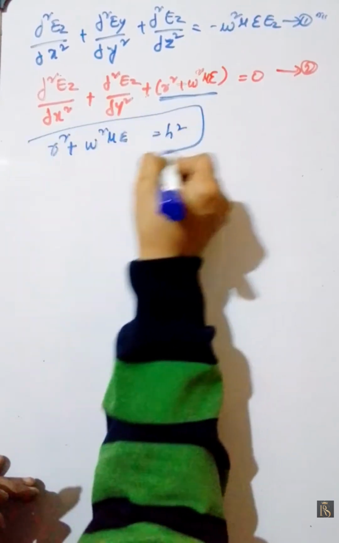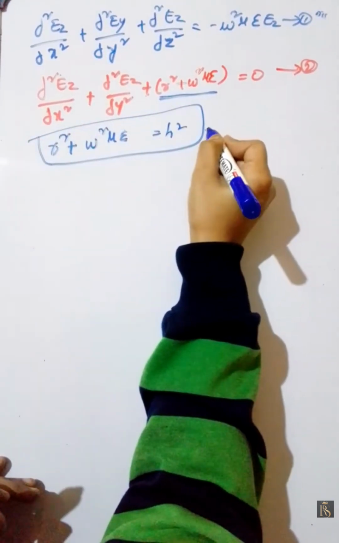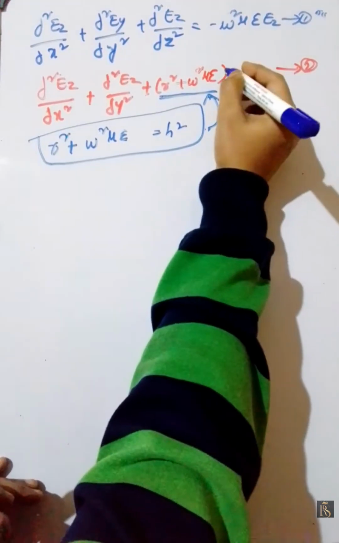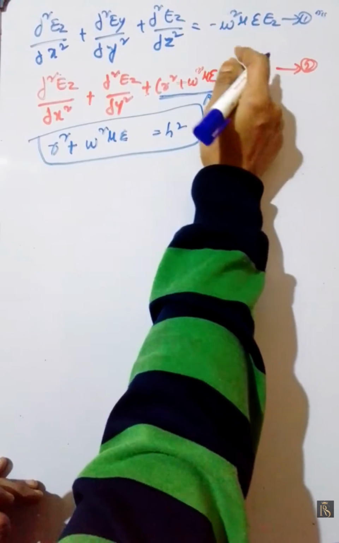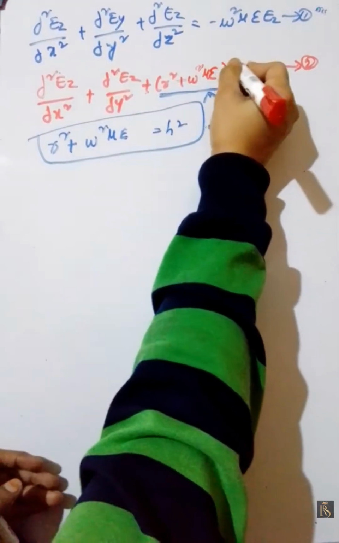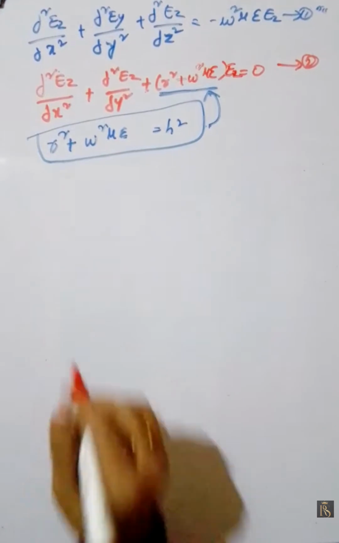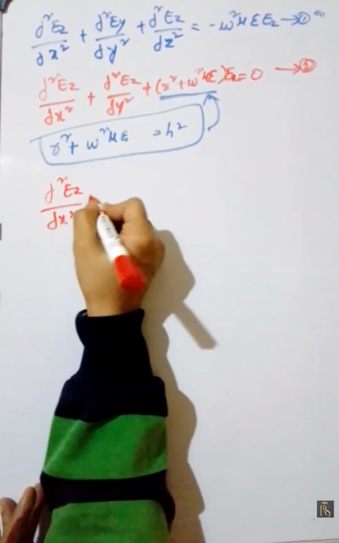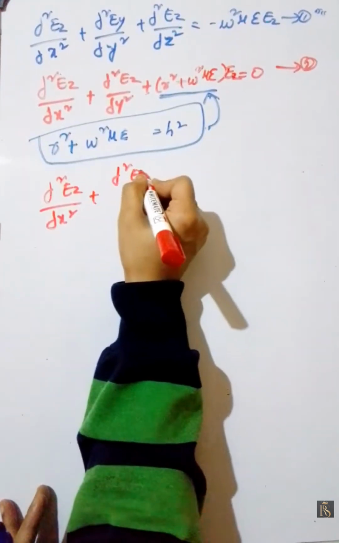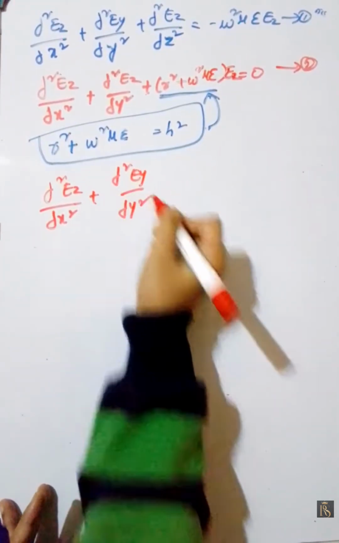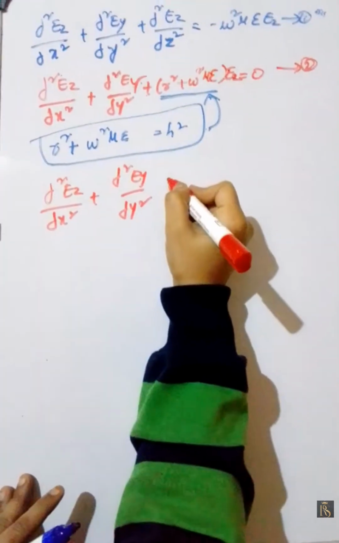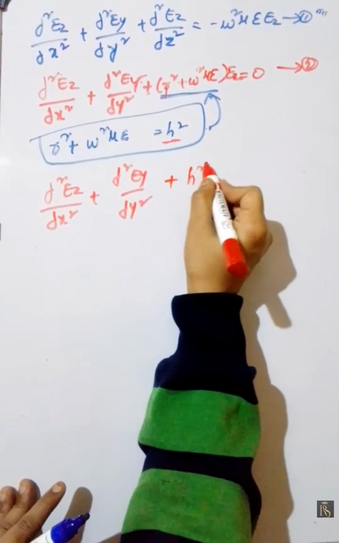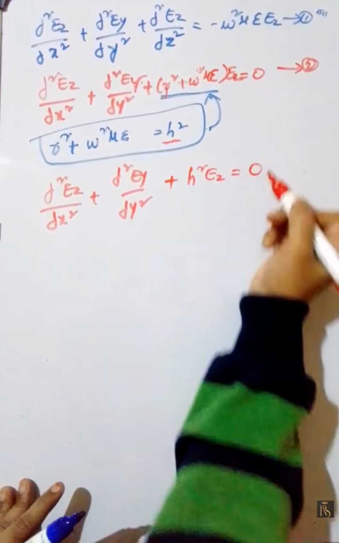Now I am substituting this term in the equation. What we will get: dou square Ez by dou x square plus dou square Ez by dou y square plus h square Ez is equal to 0.